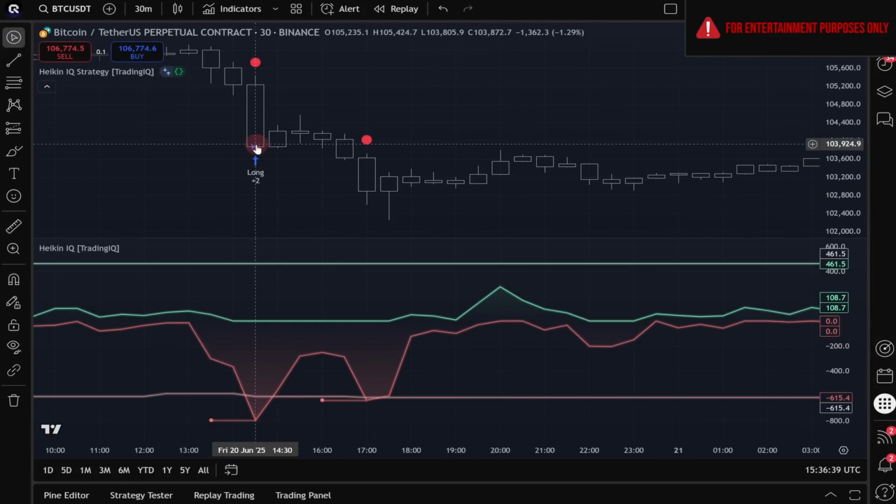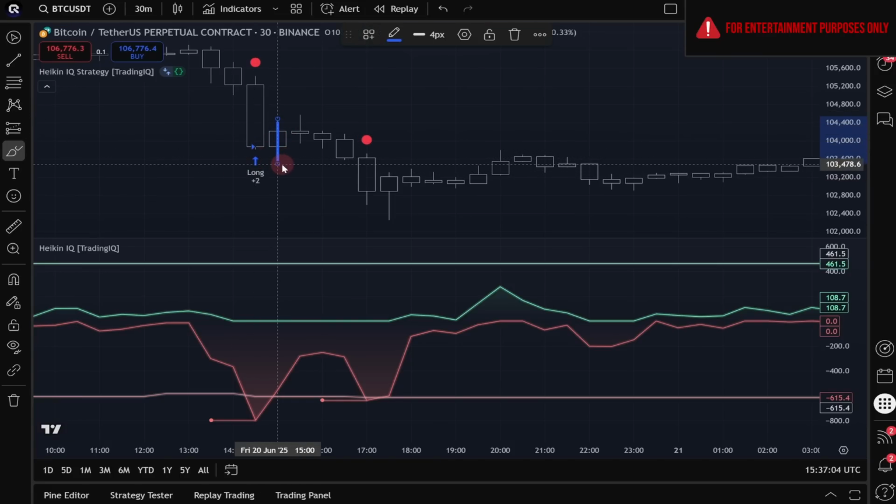This hypothetical long signal should occur right when a red circle appears, and this simulated long trade was entered as soon as this red circle appeared on Heiken IQ. And very important to note is that this long signal was not taken at the open of the next bar, and instead was completed at the close of the bar in which the red circle appeared. This is perfect by Deepseek and exactly what we're looking for at Trading IQ.